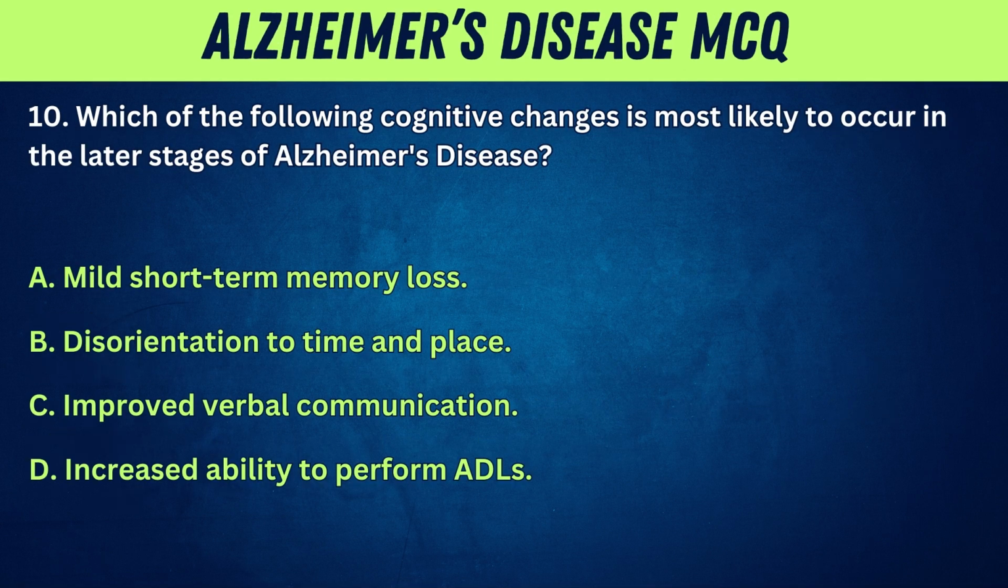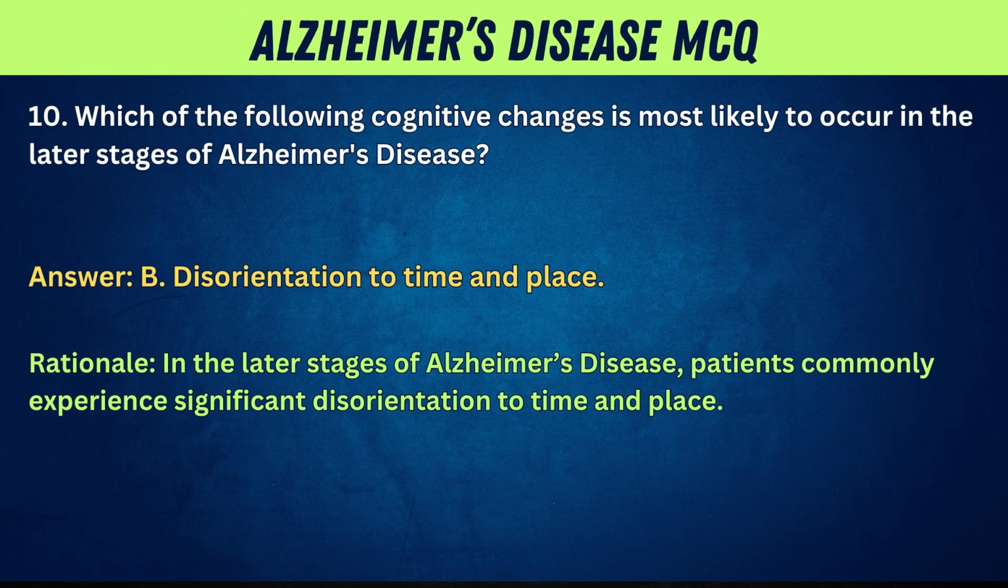10. Which of the following cognitive changes is most likely to occur in the later stages of Alzheimer's disease? A. Mild short-term memory loss. B. Disorientation to time and place. C. Improved verbal communication. D. Increased ability to perform ADLs. Answer: B. Disorientation to time and place.